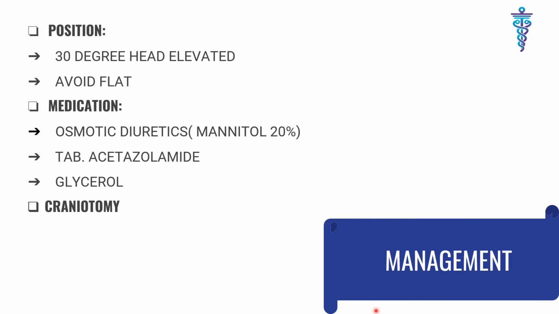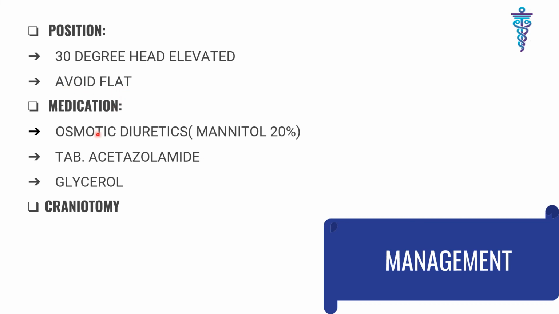Management of traumatic brain injuries. Firstly, monitor the respiratory status and maintain the airway, because increased carbon dioxide will increase the cerebral edema. So administer oxygen to maintain the level more than 90 mmHg and maintain the cerebral perfusion pressure more than 70 mmHg. Then monitor the Glasgow Coma Scale, then vital signs, temperature and intracranial pressure. For the position, elevate the head at 30 degrees, also known as the reverse Trendelenburg position or semi-Fowler position, which reduces the venous pressure, but avoid the flat position.